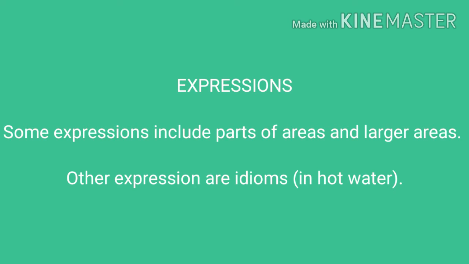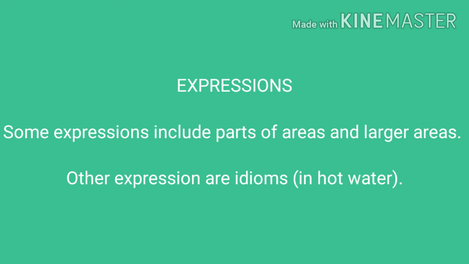We use in because it is an idiom. Or most of the time we don't know why we use at over here, because it is an expression; we use in and on or any kind of preposition over here.